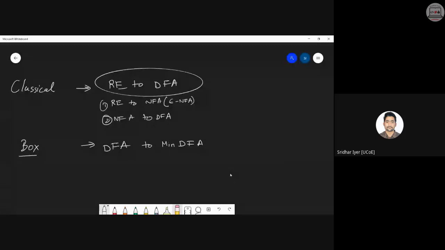Initially we had seen RE to FA. आपने already देखा है Arden's theorem. That's why you might be getting confused Arden's theorem और इसमें. Arden's theorem is a general model. That is, we are converting an RE into an FA.